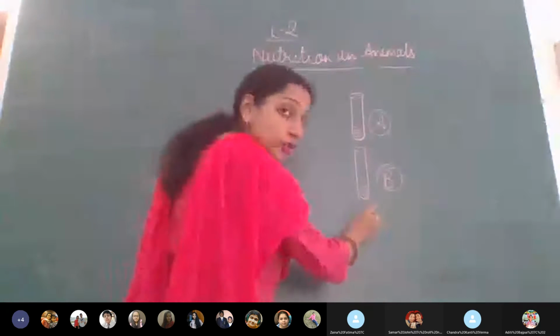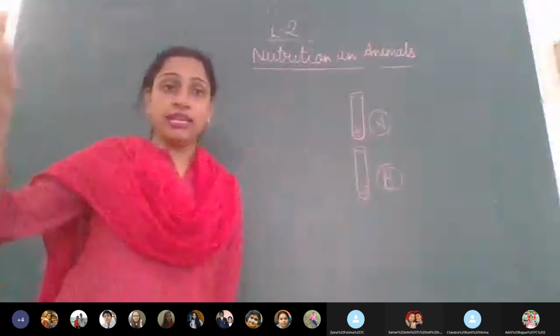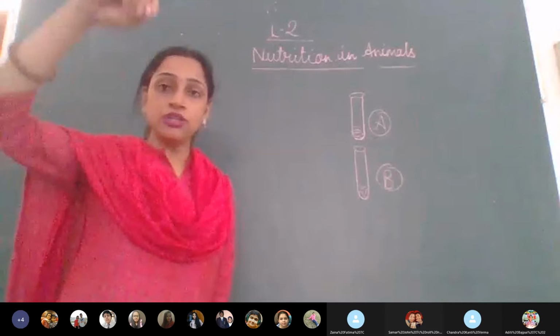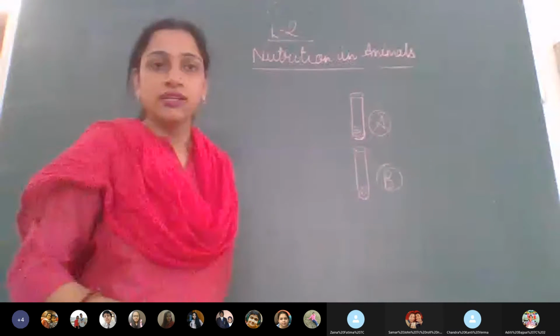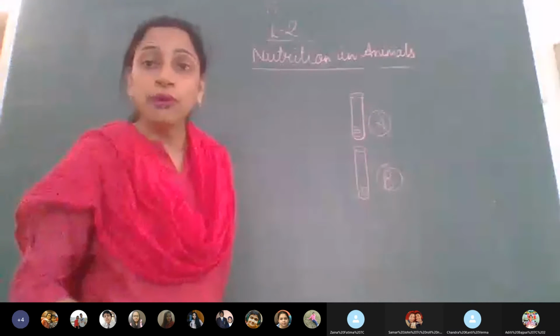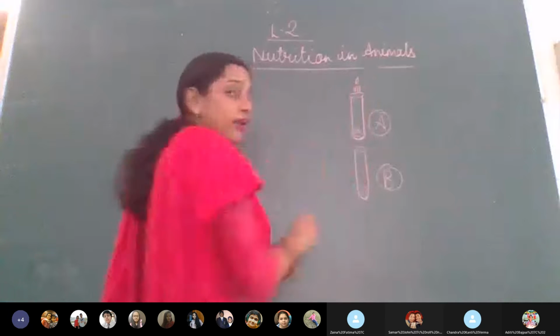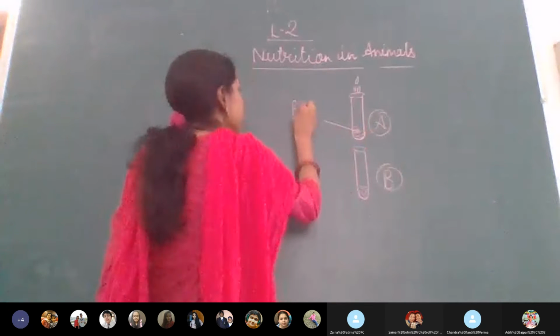So here, in class 6 we have done the test that if we put some drops of iodine on food material that contains starch, the color changes to bluish black. So here if we put some drops of iodine, we see the color changes to bluish black.